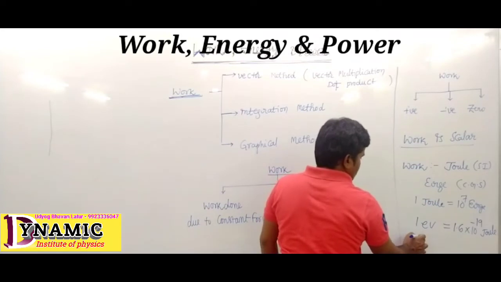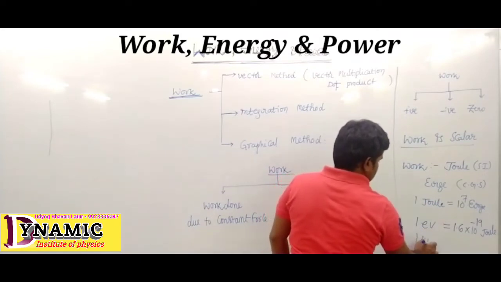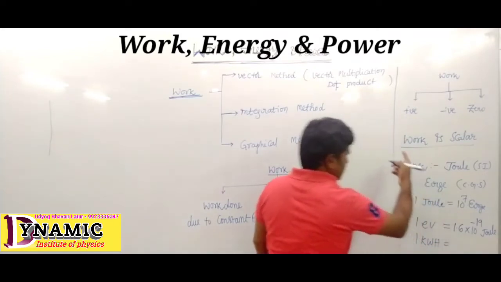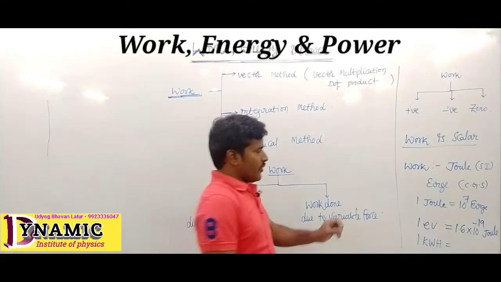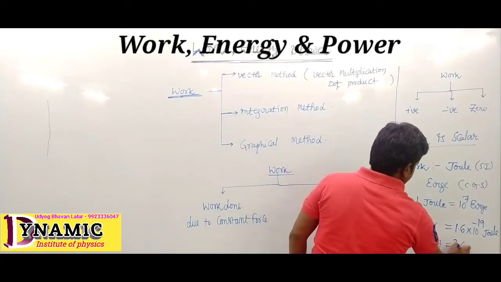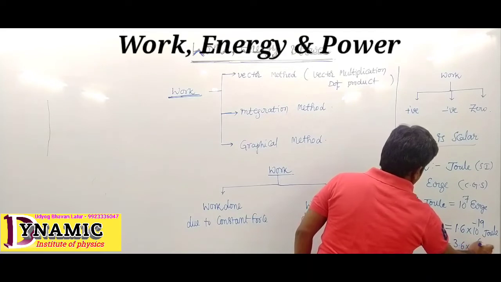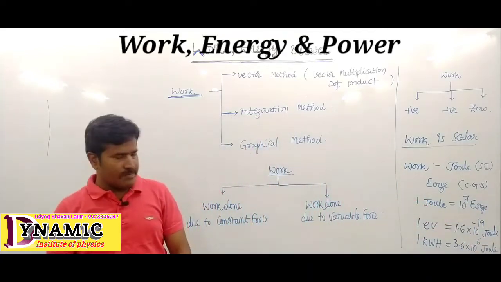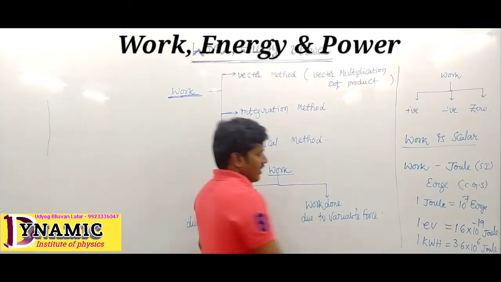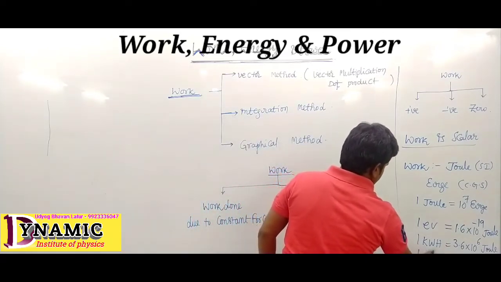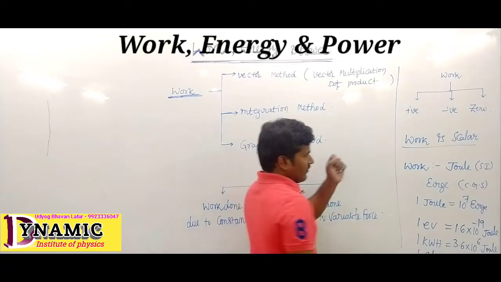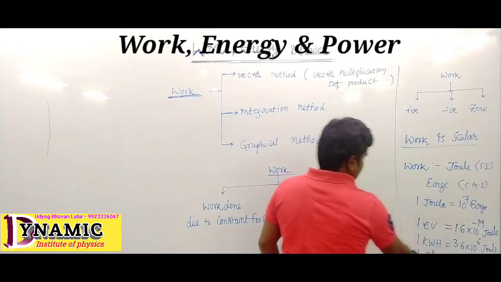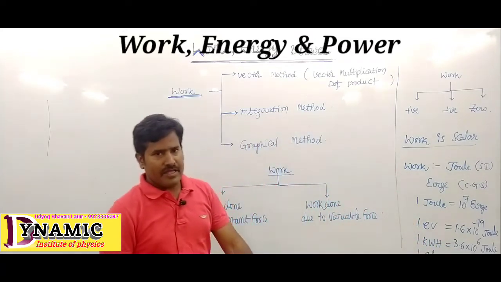And to measure kilowatt hour, this is also a unit of work. 1 kilowatt hour is 3.6 into 10 power 6 joule. Another unit is calorie. Calorie is also a unit of work, but originally calorie is a unit of energy.